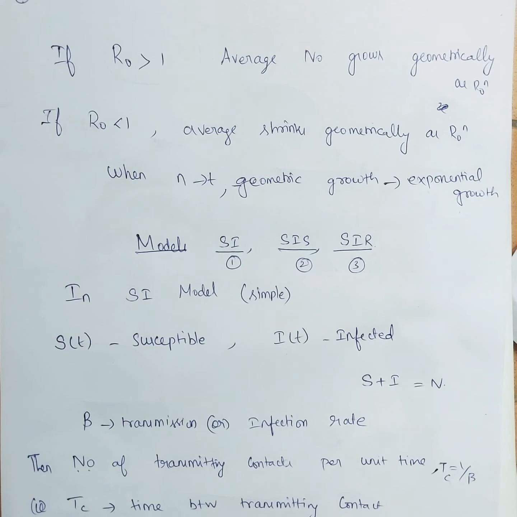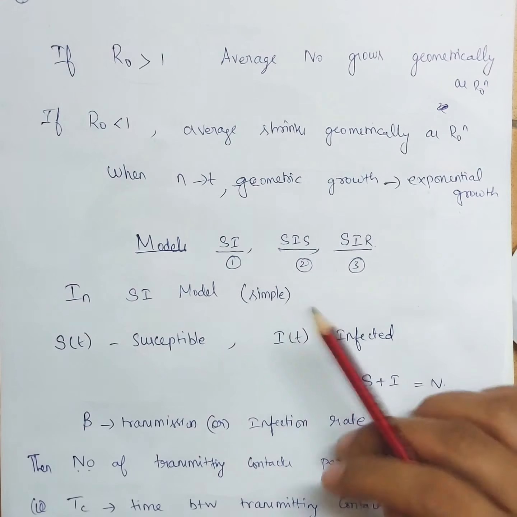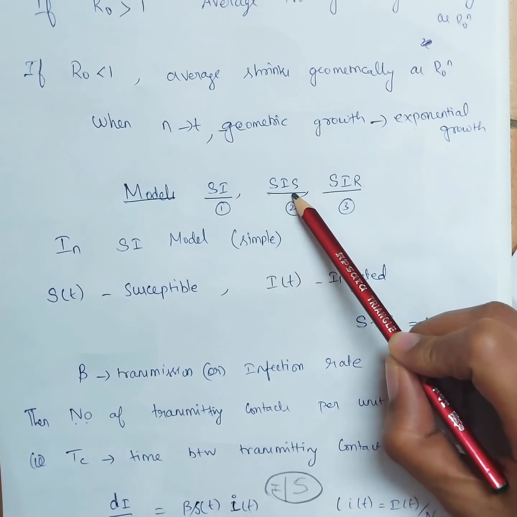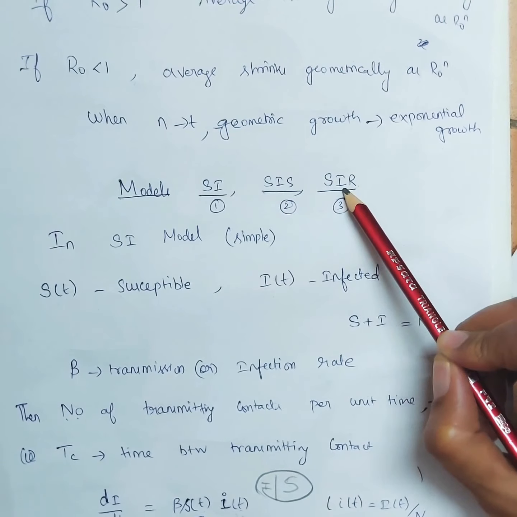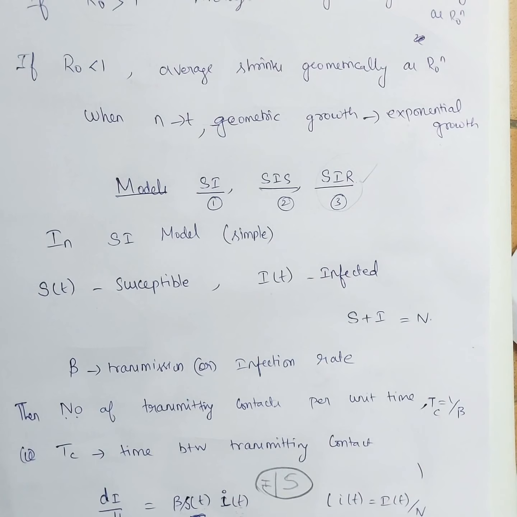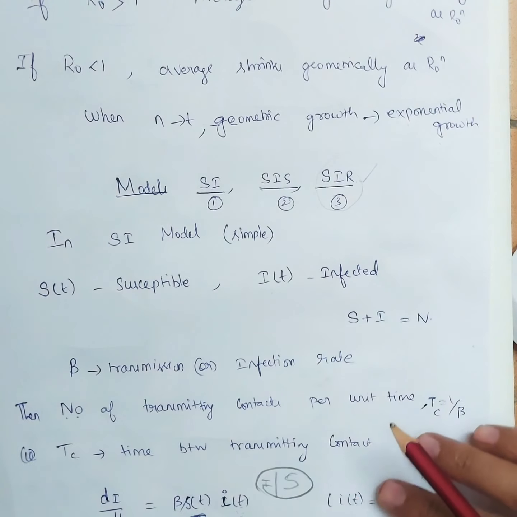So if R0 is greater than 1, the average number grows geometrically. If it's less than 1, it shrinks geometrically. So over a period of time t, this geometric growth will turn into exponential growth. So far we have seen exponential growth and logistic growth. And we are going to see 3 more models, that is the SI model, SIS model and SIR model. Out of these 3, the SIR model is the one that suits the COVID model.